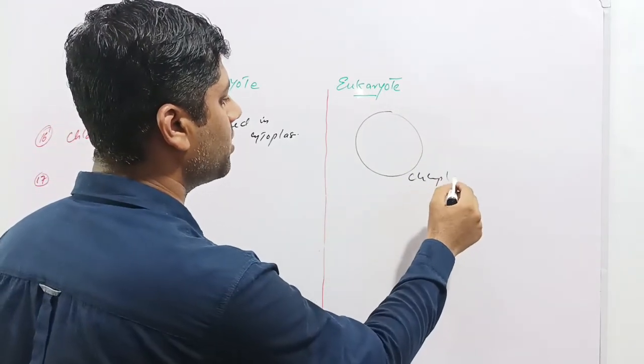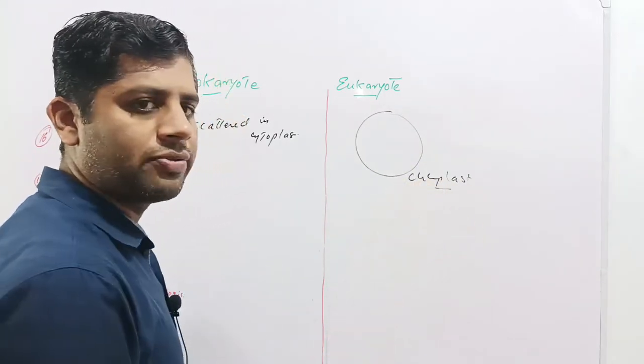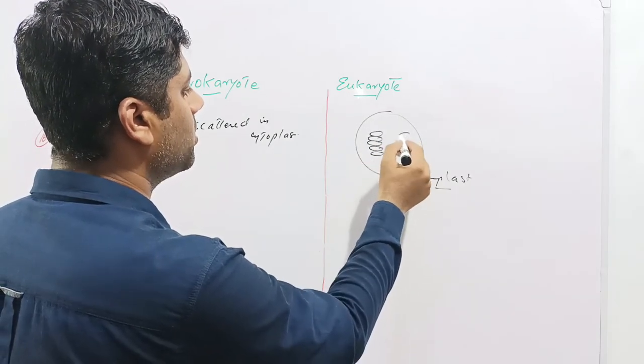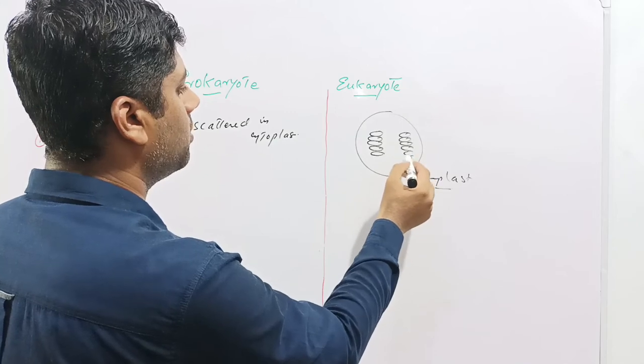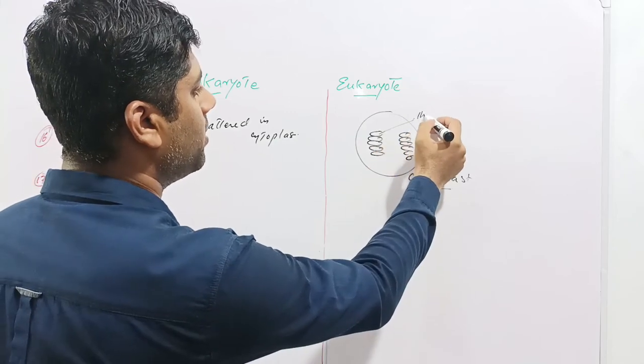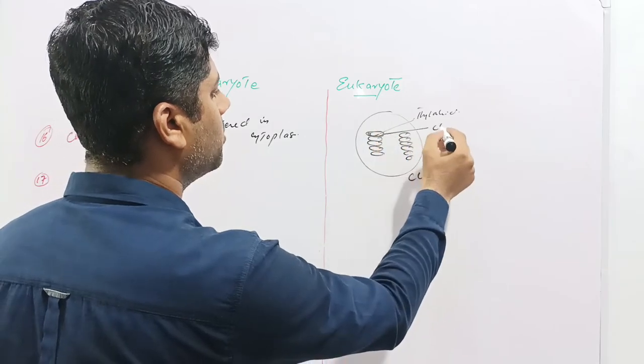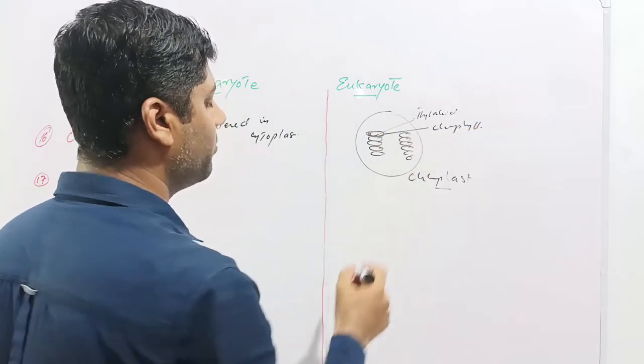Chloroplasts are basically organelles, the plastids, in which chlorophyll is contained in the thylakoid membranes of the grana. So this is grana, and each membrane is called a thylakoid membrane, and the thylakoid membrane comprises the chlorophyll. So chlorophyll is present in the membrane of these thylakoids.